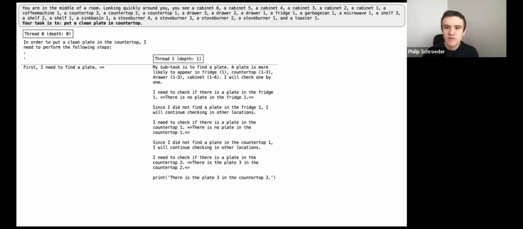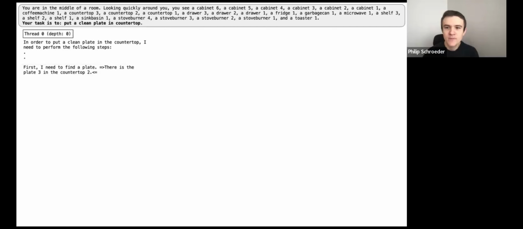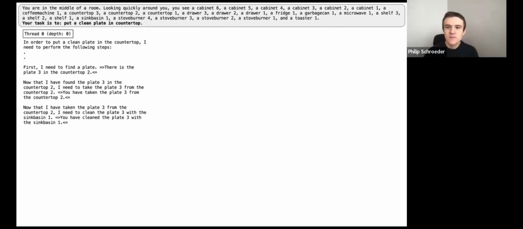It then returns the task relevant information to thread 0, which is that the plate 3 was found on countertop 2. Thread 0 can then proceed to spawn child threads to complete the remaining tasks of picking up the plate, cleaning the plate in the sink, and finally putting the plate on the countertop.